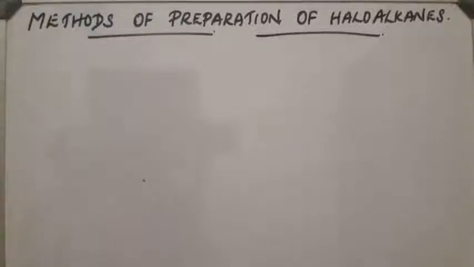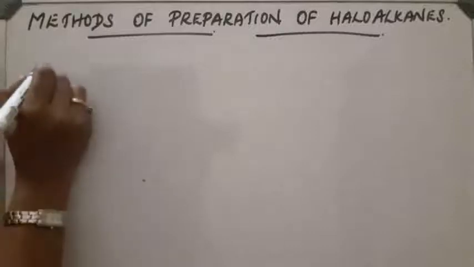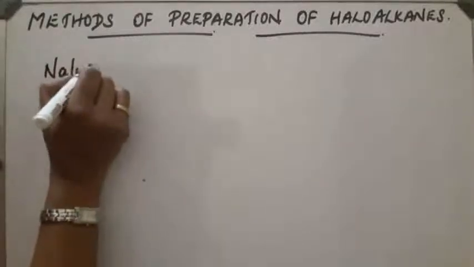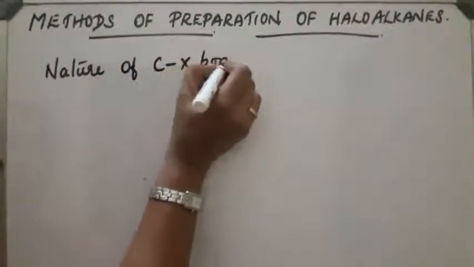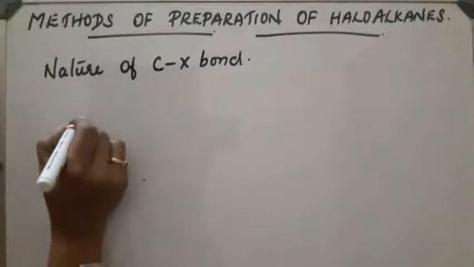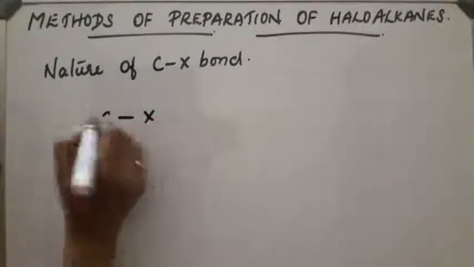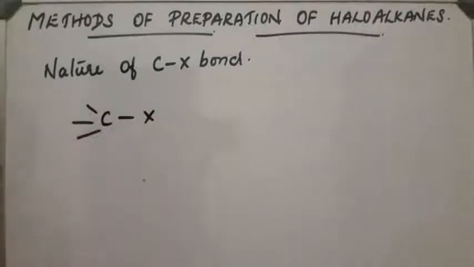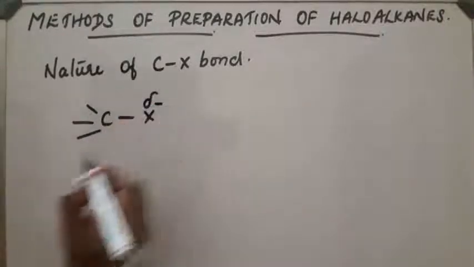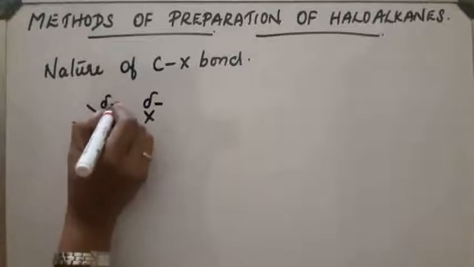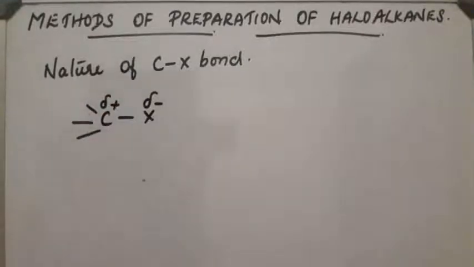Methods of preparation of haloalkanes. First, let us discuss the nature of the C-X bond in halo compounds. In the case of C-X, this is the compound. Here, we can see that the halogen atoms are more electronegative than carbon. So, there will be a partial negative charge on the halogen atom and a partial positive charge on the carbon atom.